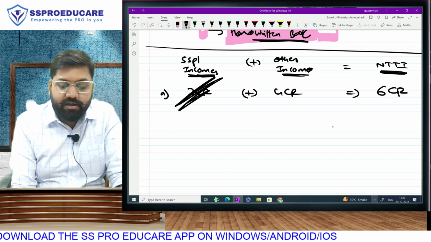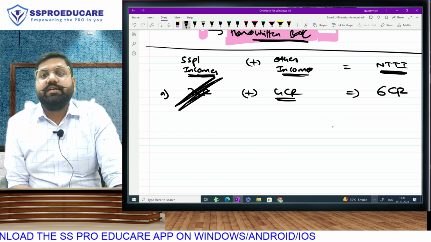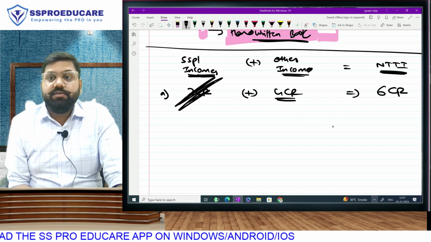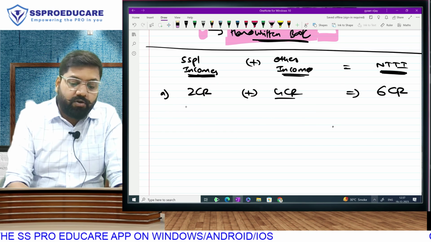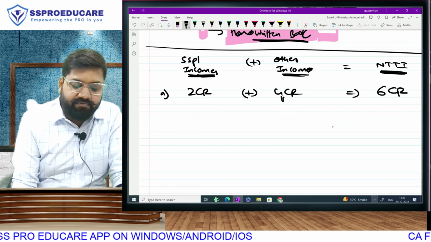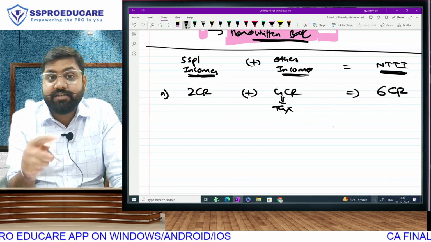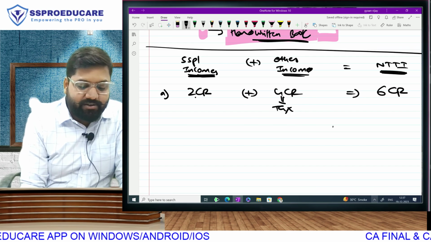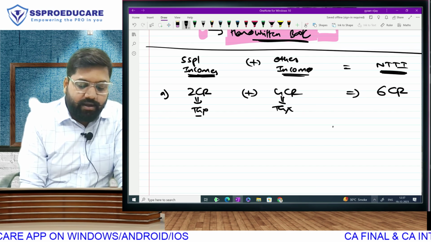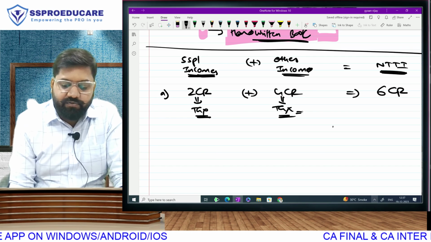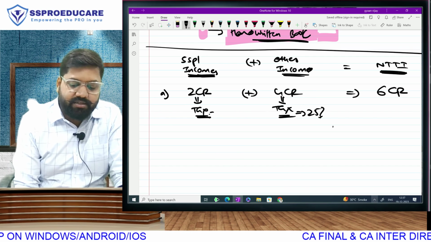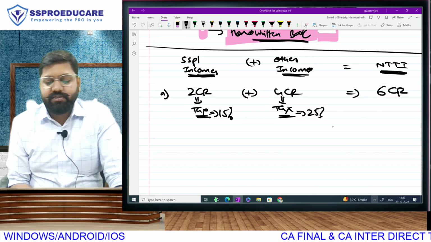Remove these incomes. Check only this. Is this exceeding 5 crore? No, this is only exceeding 2 crore. So what we will do is, on these incomes, we will calculate tax, because mind you, surcharge is not calculated on income, it is calculated on tax. Calculate tax here and calculate tax here. On this, you will apply 25%, but on this, you will apply only 15%.